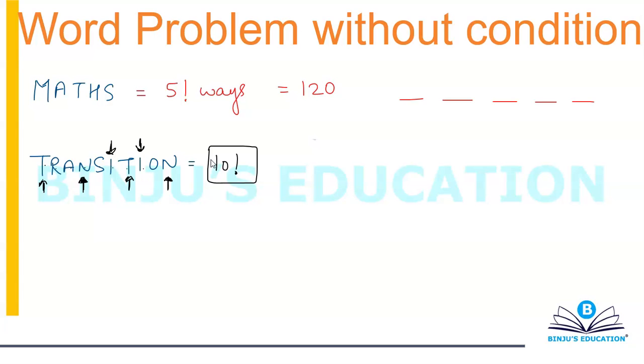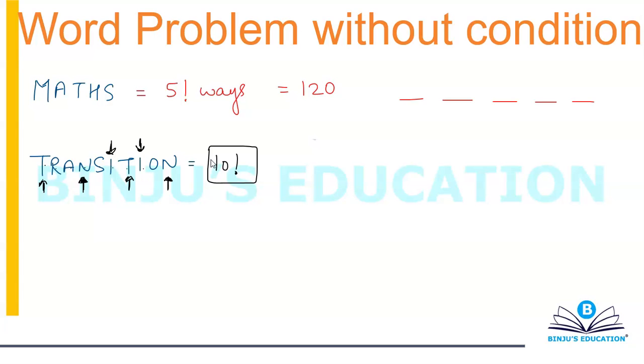So the problem is that I have 2 T's, I have 2 N's, and I have 2 I's. So these are not 10 different letters, these are not 10 different alphabets. I can't write 10 factorial.